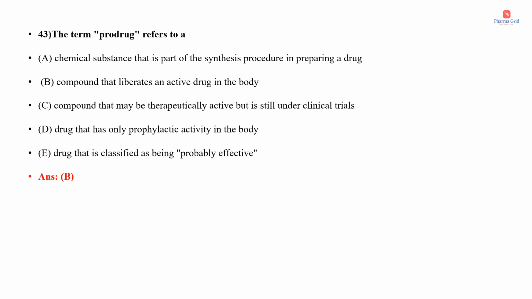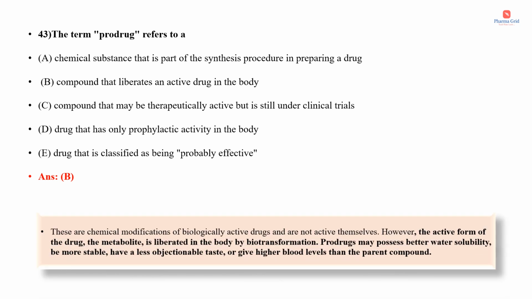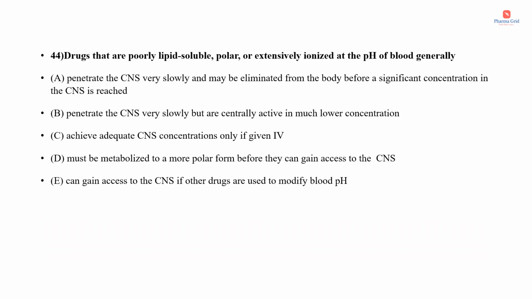It is a compound that liberates an active drug in the body. These are chemical modifications of biologically active drugs and are not active themselves. Okay, so these prodrugs are inactive themselves. However, the active form of the drug, that is the metabolite, is liberated in the body by biotransformation or metabolism. Prodrugs may possess better water solubility, be more stable, have a less objectionable taste, or give higher blood levels than the parent compound. Moving on to the next question.